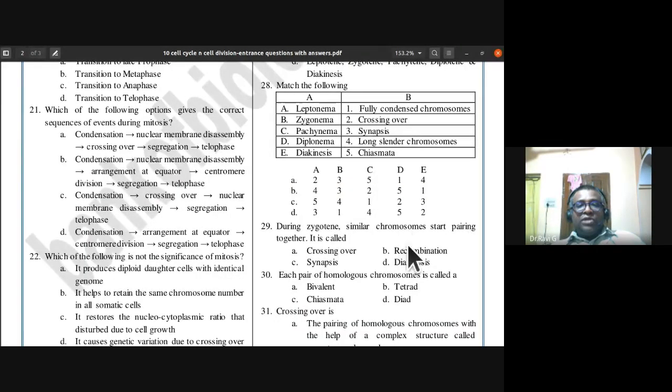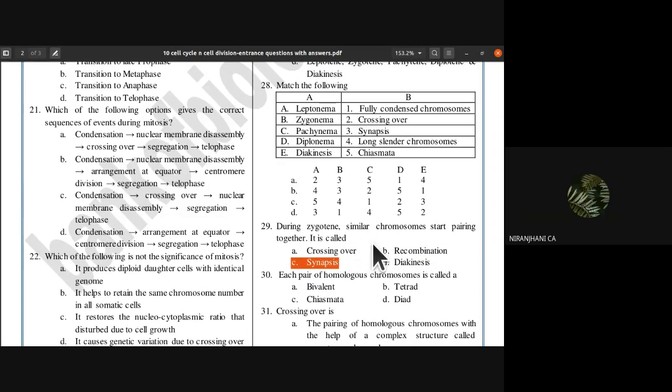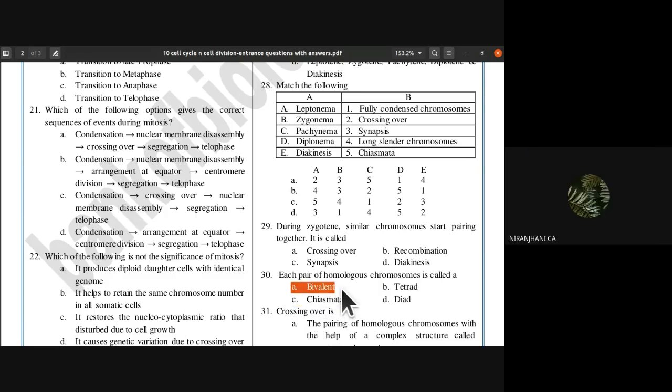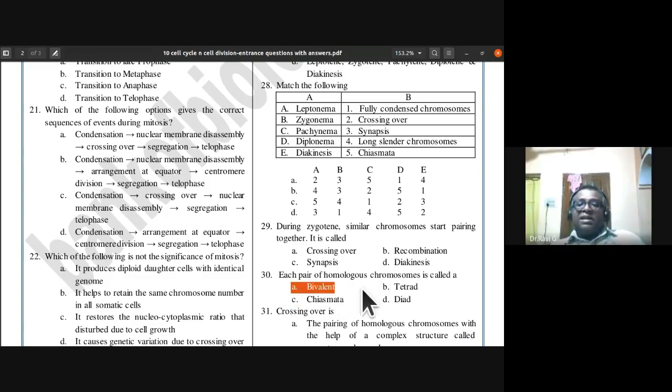So during zygotene, similar chromosomes start pairing together. What do you call that process? Synapsis. C is the answer. Similar chromosomes start pairing together, and what are those similar chromosomes called? Homologous chromosomes. Each pair of homologous chromosomes is called a bivalent.